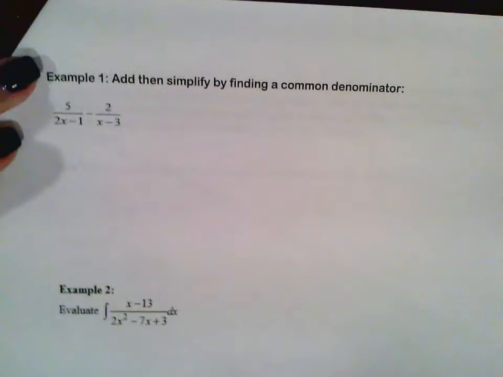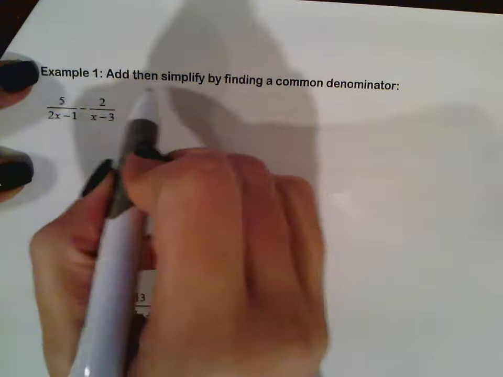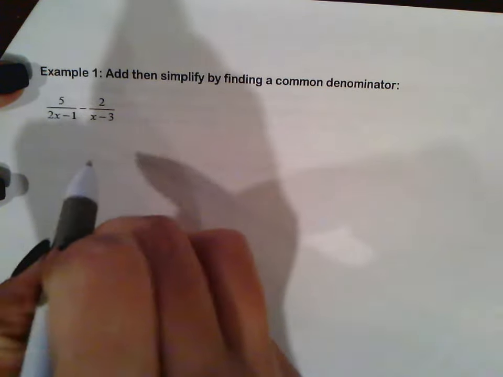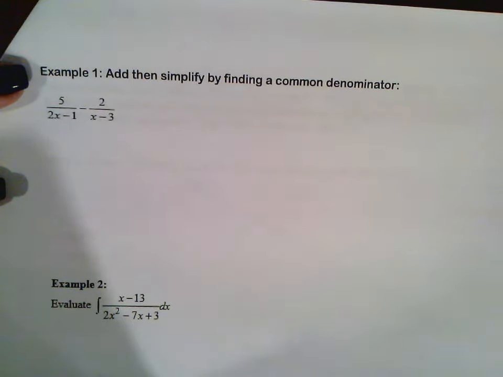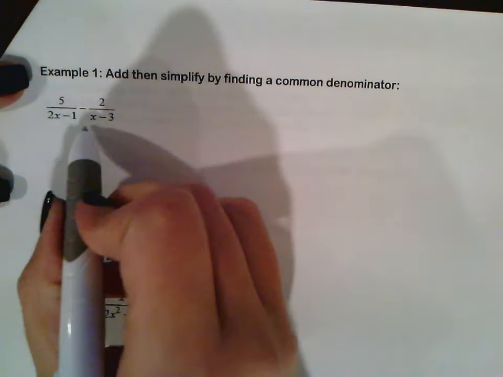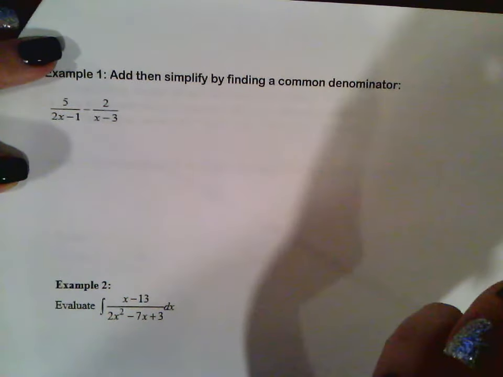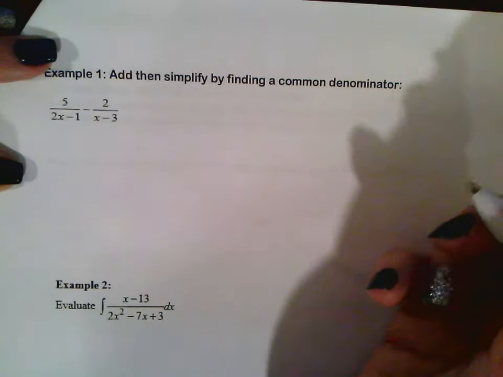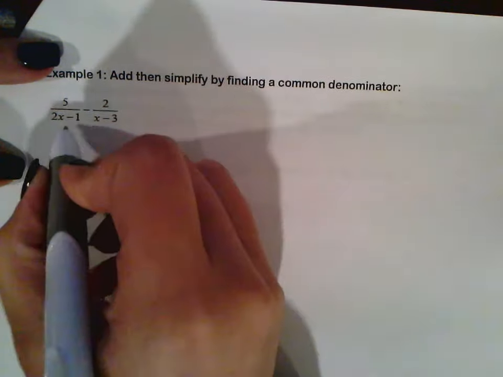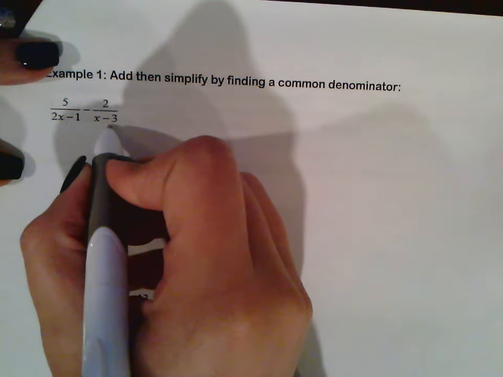All right, so here's example 1. Example 1 says add, then simplify by finding a common denominator. Looks familiar? Okay, rational function. How do we simplify this rational function? What do we need to find? Okay, you said a least common denominator. Very good. So we need to find an LCD. And what is the LCD of 2x minus 1 and x minus 3?